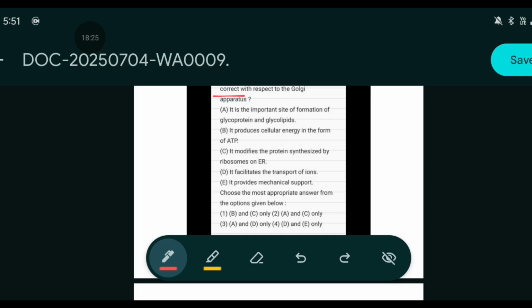It is an important site for the formation of glycoproteins and glycolipids, correct. It produces most of the cellular energy in the form of ATP, no. It modifies the proteins synthesized by ribosomes on RER, correct. It facilitates the transport of ions, no. It provides mechanical support, no. So the answer is A and C only. So option 2 is correct.